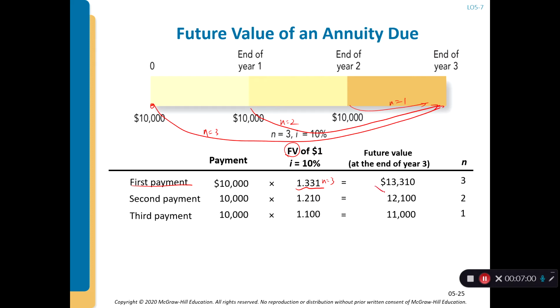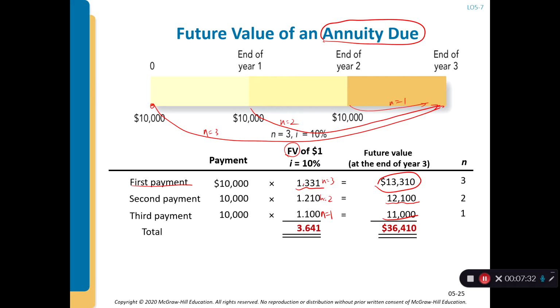Then you get the future value at the end of year 3 of 13,310. For the second payment, n equals 2 at the 10% return rate, use 1.21, so the future value is $12,100. For the third payment, instead of multiplying by 1 like in an ordinary annuity, with this annuity due you multiply by 1.1 because n equals 1. So the future value is 11,000.